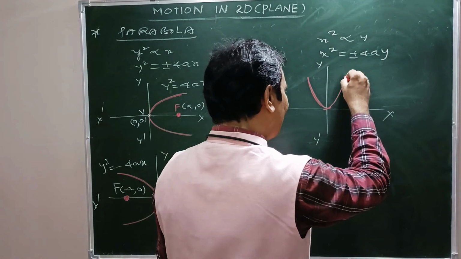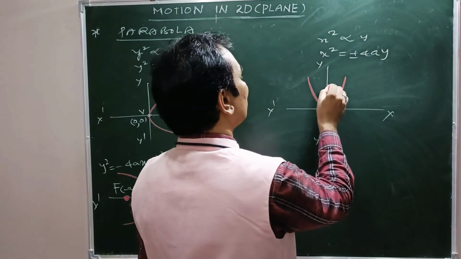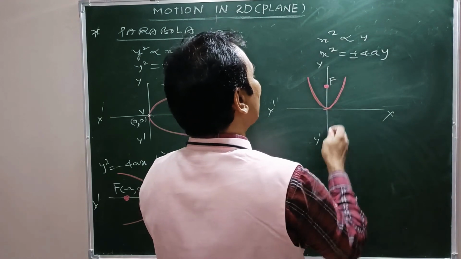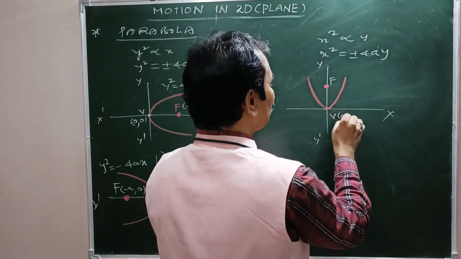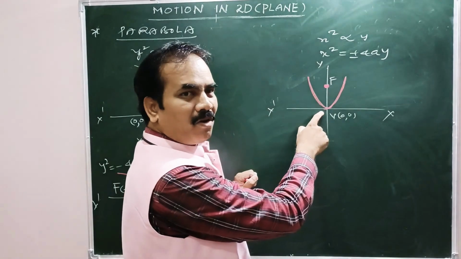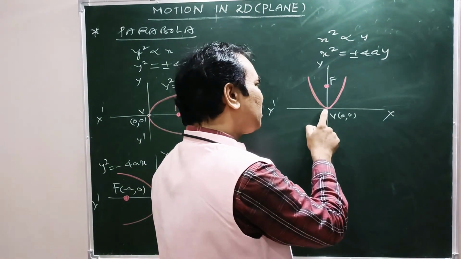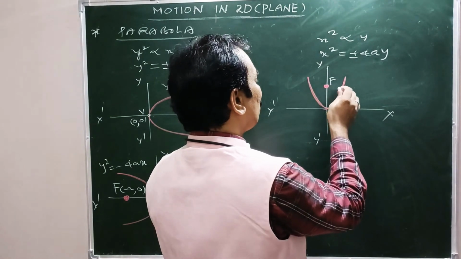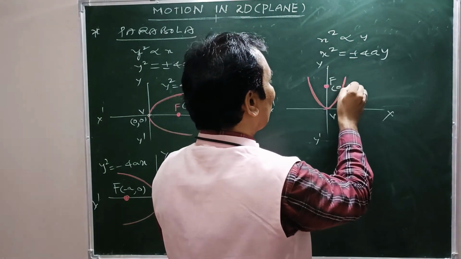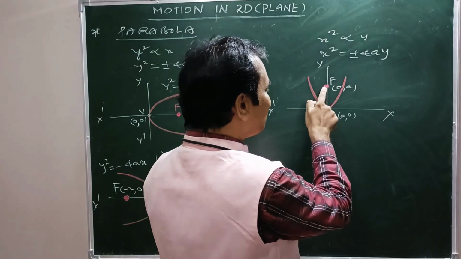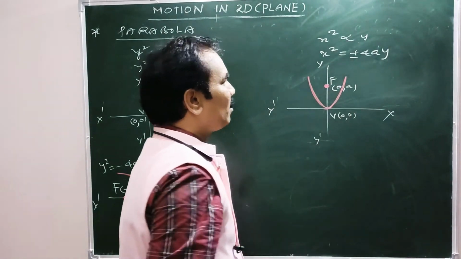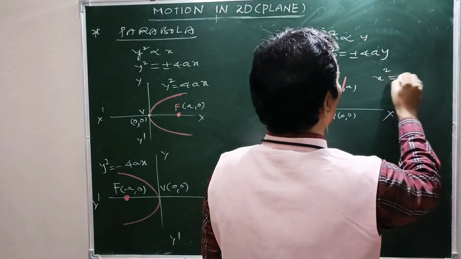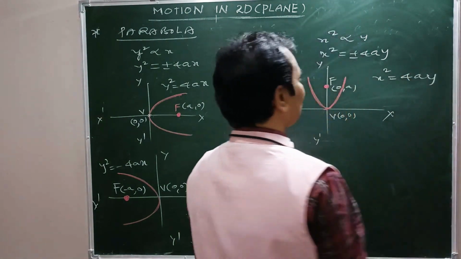I am writing it on the positive y-axis with the focus lying somewhere here at distance A from the vertex 0, 0. Vertex means origin 0, 0. From this vertex, what is the distance of focus on positive axis? A. So your coordinates are 0 comma A. X coordinate 0, y coordinate A. Right? Now the form is x square equal to plus 4ay, right?